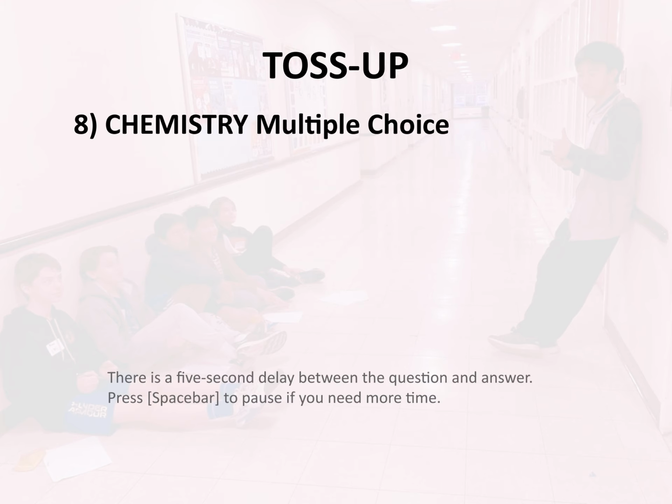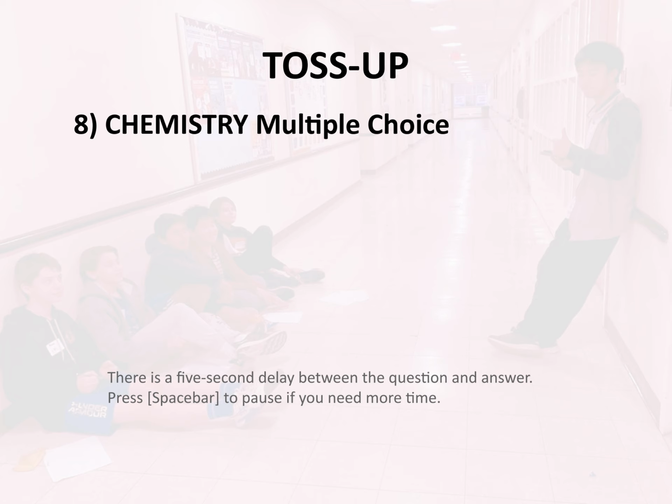Toss-up 8. Chemistry. Multiple choice. Which of the following is true of spontaneous processes at constant temperature, volume, and pressure? W, Gibbs and Helmholtz free energies increase. X, Gibbs free energy increases, Helmholtz free energy decreases.